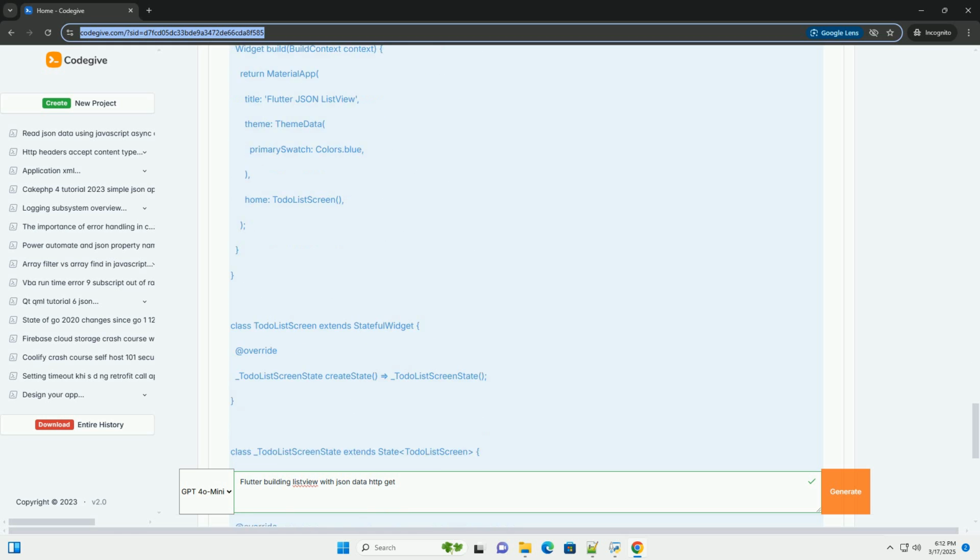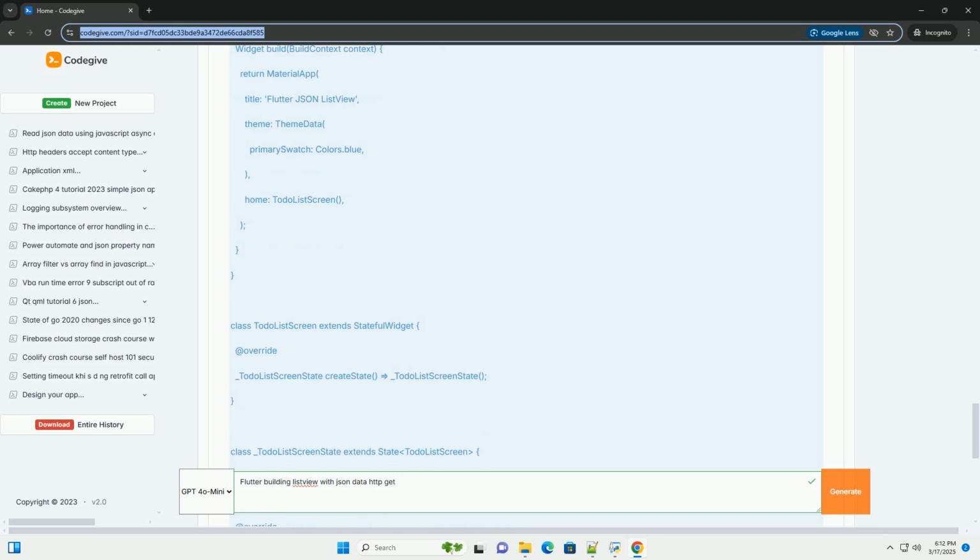Debouncing: if you're using a search bar or other input fields that trigger API calls, use debouncing to prevent excessive calls while the user is typing. This will improve performance and reduce server load. Important considerations.